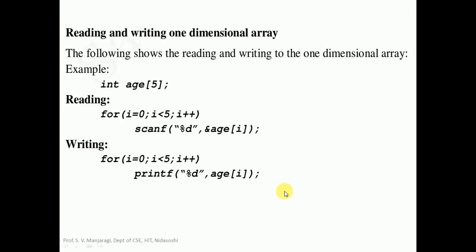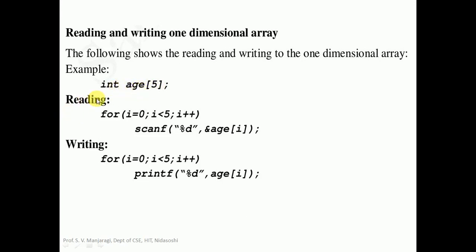Now let us see how to read array elements using scanf, and how to display the array elements. Let us take one example here. Let us declare an array, that is int age[5]. We are creating an array with the name age, with array size equal to 5. In this array we can store a maximum of 5 elements. The data type of the array is integer, int. So in this array we can store integer type elements.